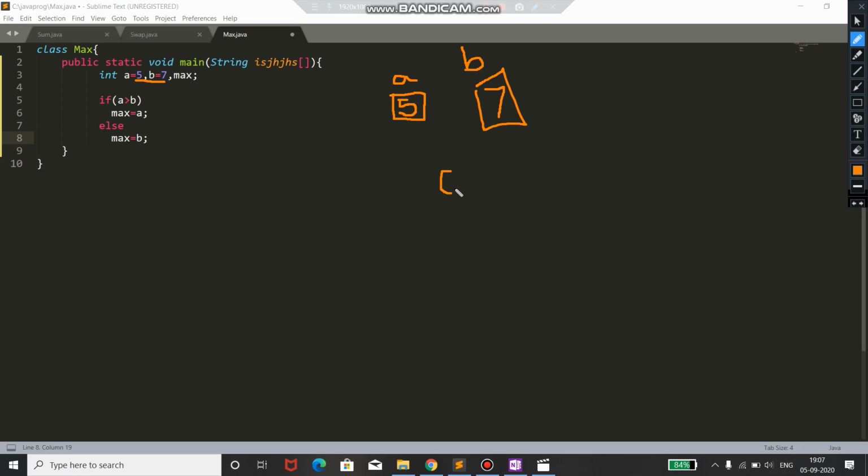The first condition is that if a is greater than b, that is a is the max, so I assign a to max. In the else statement, by else we mean that if the condition in this if block is false, by false I mean that b will be greater than a. So if b is greater than a, then max would have b. So in max I have stored b. That's it.